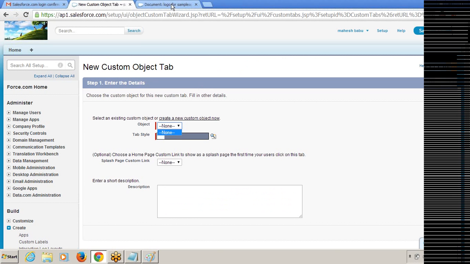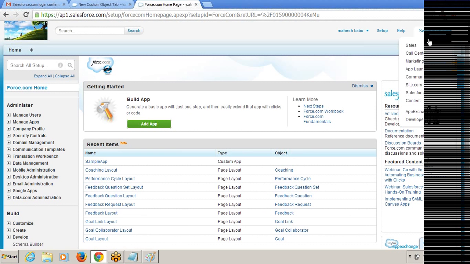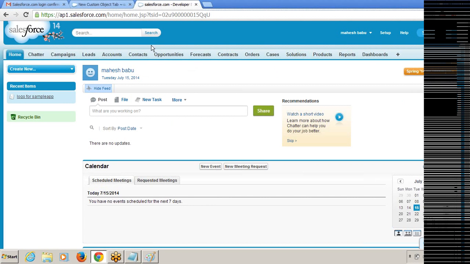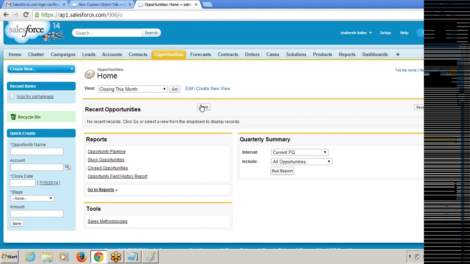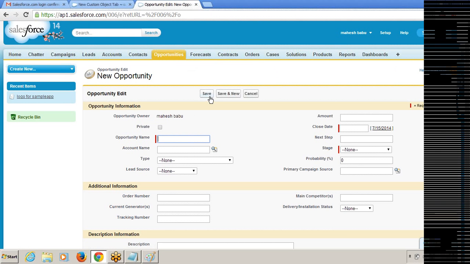And in another way, how can we understand this? I'm going to the sales application. If you click on any tab, the tab is a door or entry point to enter into the object. Through the tab only, we can enter into the object, see the fields in the object, and enter the data. I'm clicking on this opportunity, and clicking a new button. Once I click the new button, I enter into the object. I can see the fields in the object, I enter the data into the fields, and I save, and the record will be saved into the database.